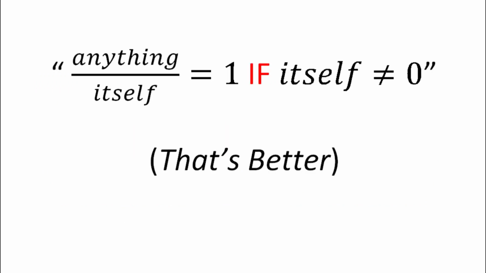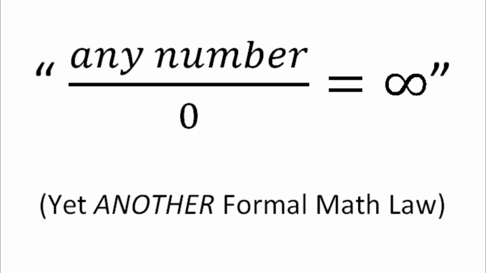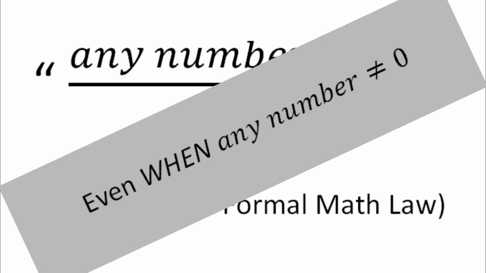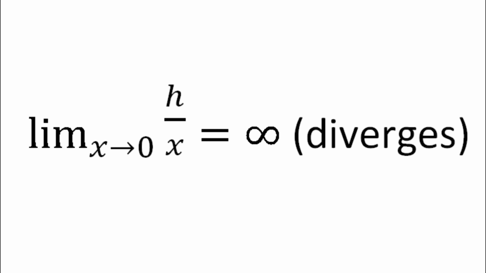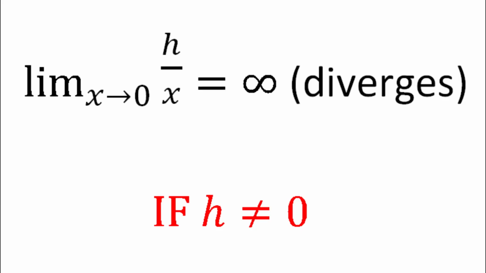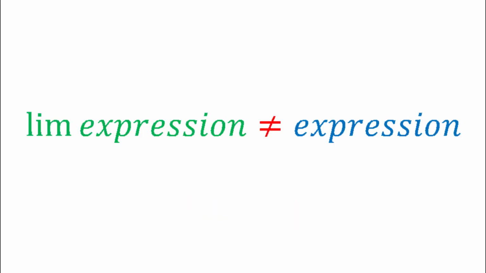Some people think that the real answer is infinity because they will say that any number divided by 0 is infinity. But this rule isn't entirely true even when the numerator is non-zero. Sure, when you take the limit of any number, let's call it h, over x, as x approaches 0, you get infinity. But this only applies if h is not equal to 0. And even still, taking the limit of an expression is not the same as the expression itself. So this reasoning is wrong on multiple levels.